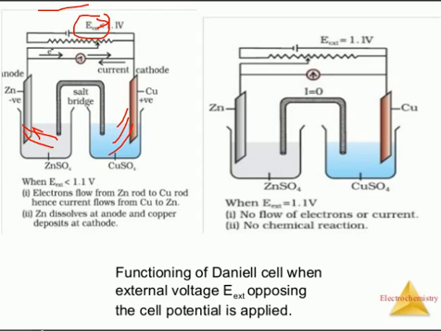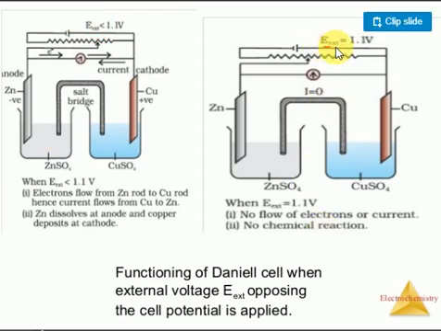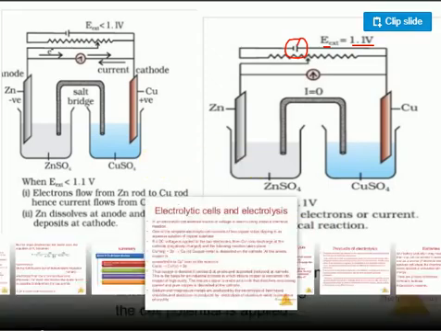Suppose the outside battery has the same voltage as this cell produces. Then the reaction is at equilibrium, no flow of electrons will occur, and no change in the chemical reaction will take place. This is very important, students.